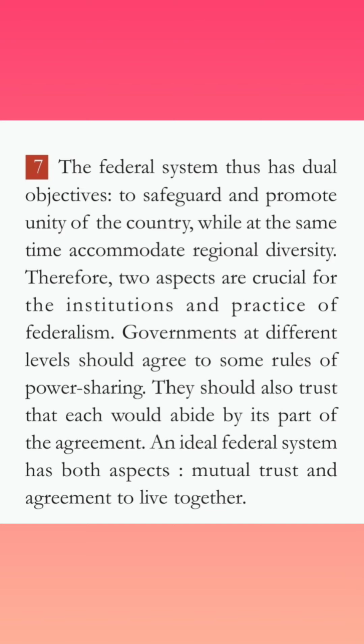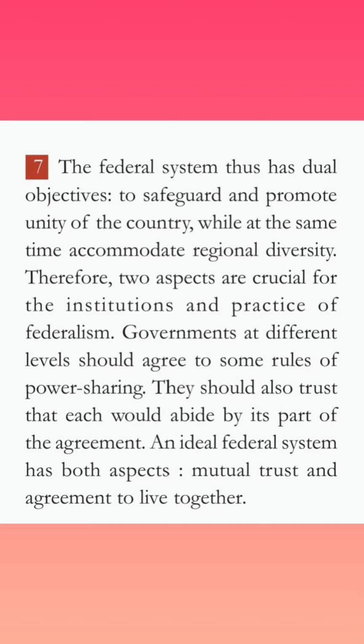It has to bind the people of the country together, and at the same time deal with regional diversity and take different regions together and take decisions accordingly, so that the unity of the country is intact along with the regional diversity.